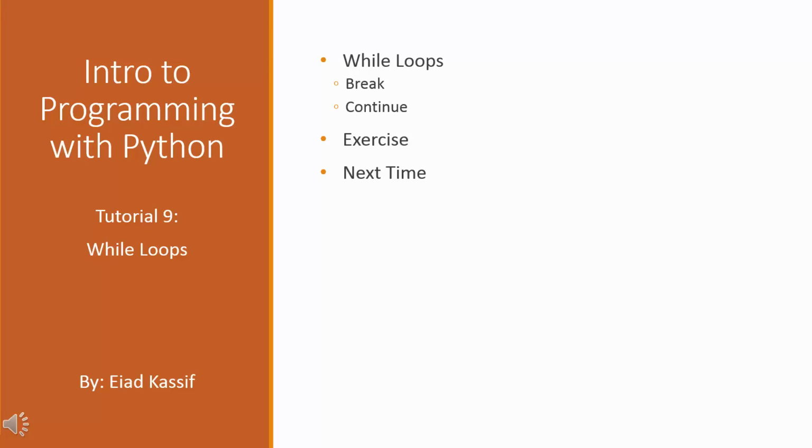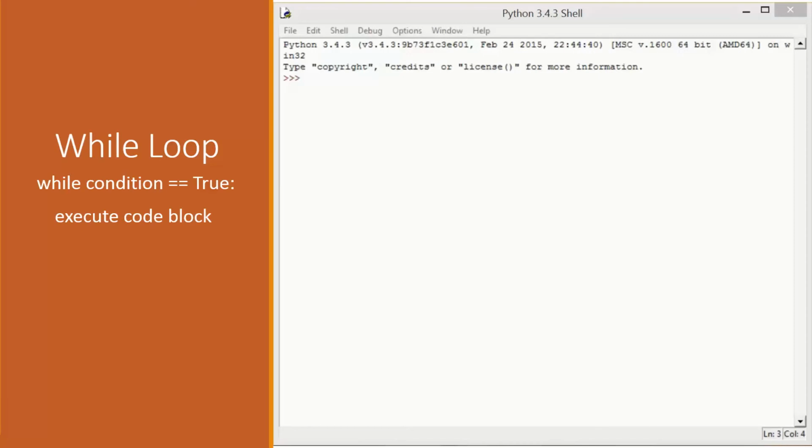This is our 9th tutorial in the Introduction to Programming with Python series. Today we're going to look at while loops and how to use the break and continue keywords inside of a loop. So last time we looked at the for loop, and today we're going to look at the while loop. The concept of the while loop is fairly simple. While a certain condition evaluates to true, keep executing the while loop code block.